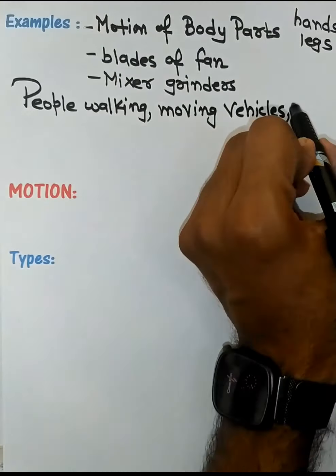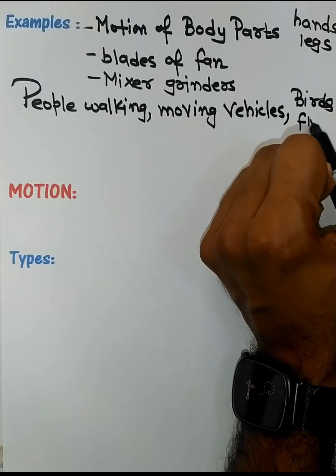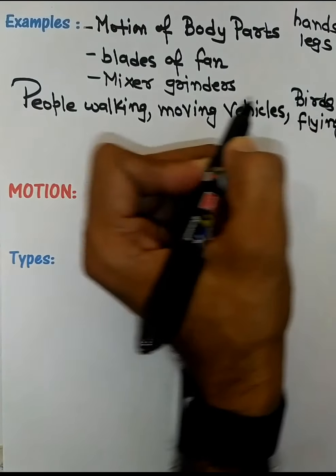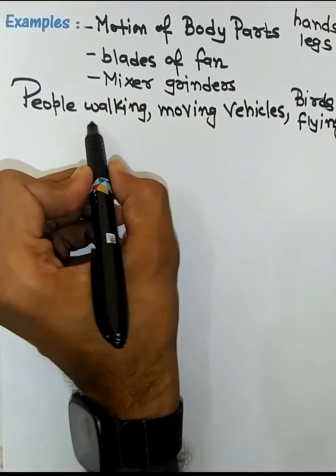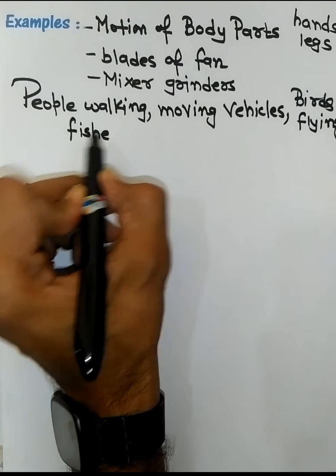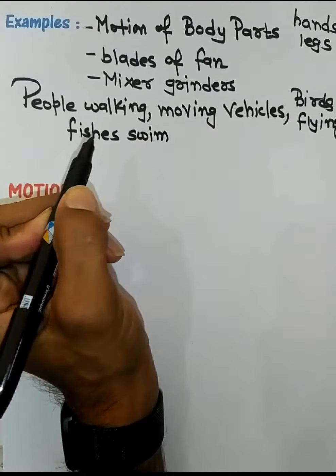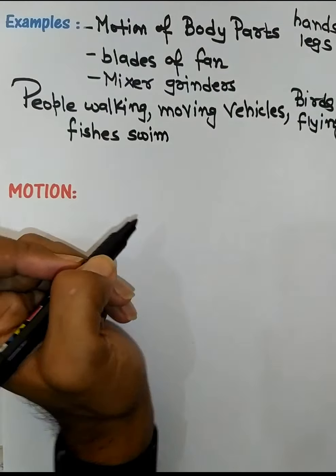We can say the birds flying, you may observe the birds flying, they are also said to be in motion. Fishes, if you see, even in the water, fishes swim inside water, so that is considered as a motion.